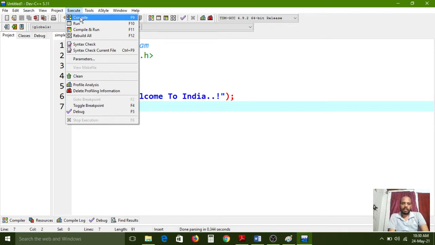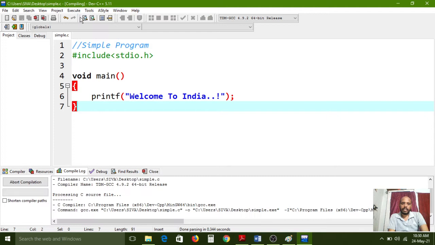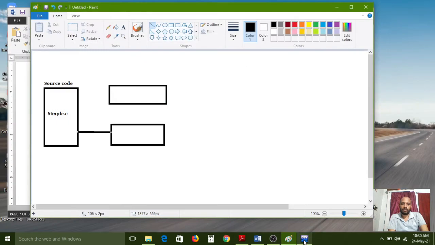When you click on it, an internal process goes on behind. First the entire source code is transferred to the compiler.